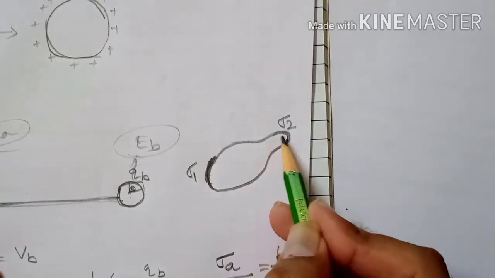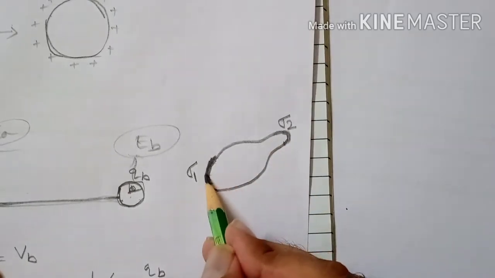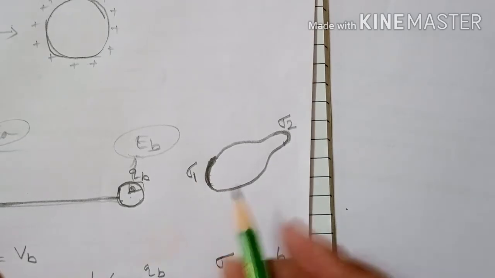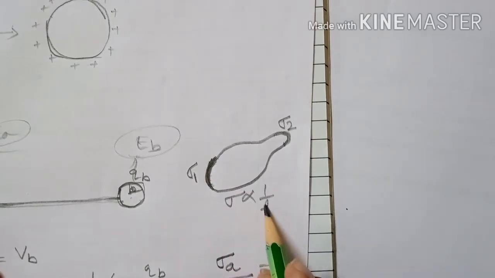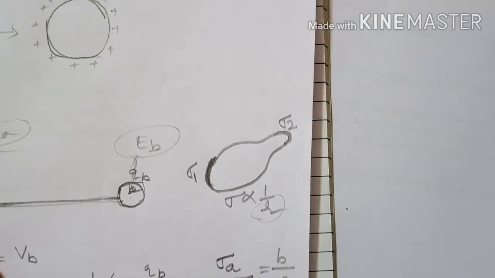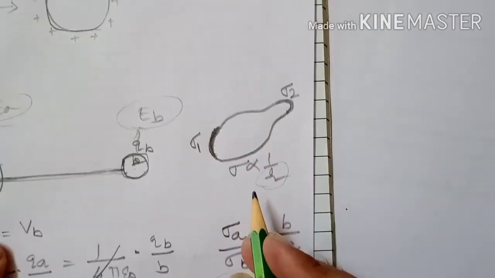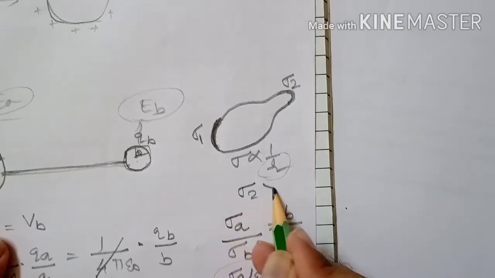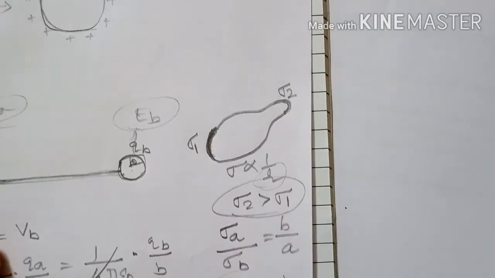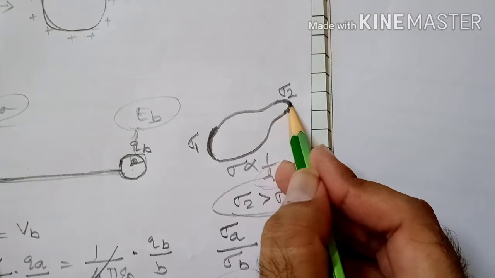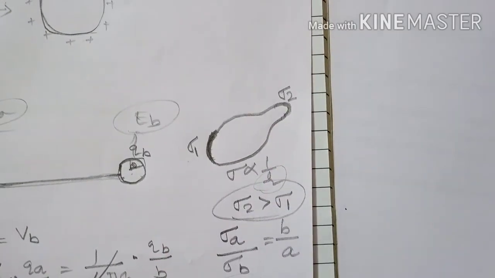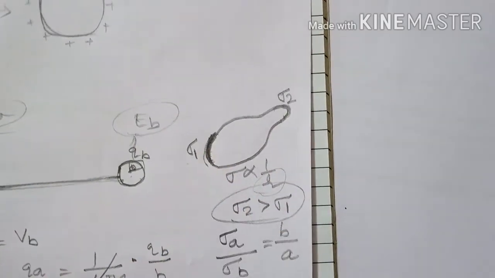But we know that sigma is inversely proportional to R. As the radius of curvature increases, surface charge density decreases. Therefore from this we can write sigma 2 is greater than sigma 1. So the surface charge density for this curved part will be more than the surface charge density on this curved part.